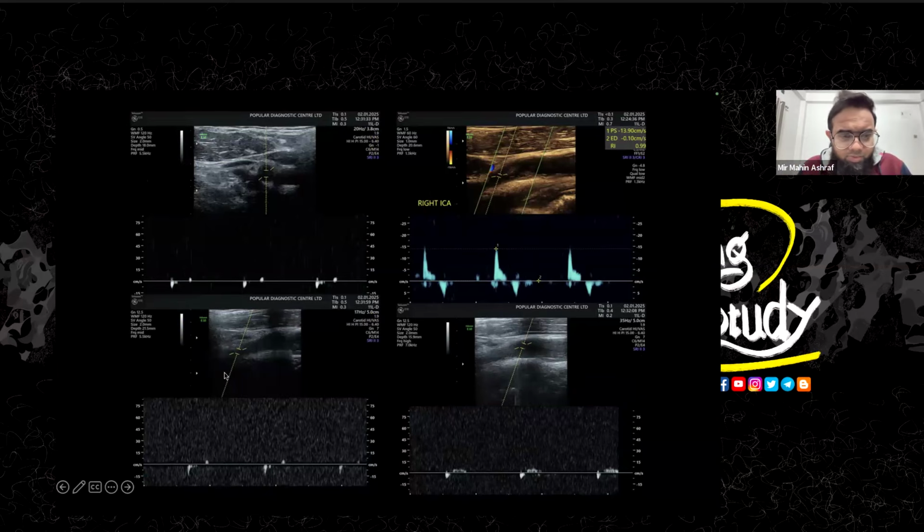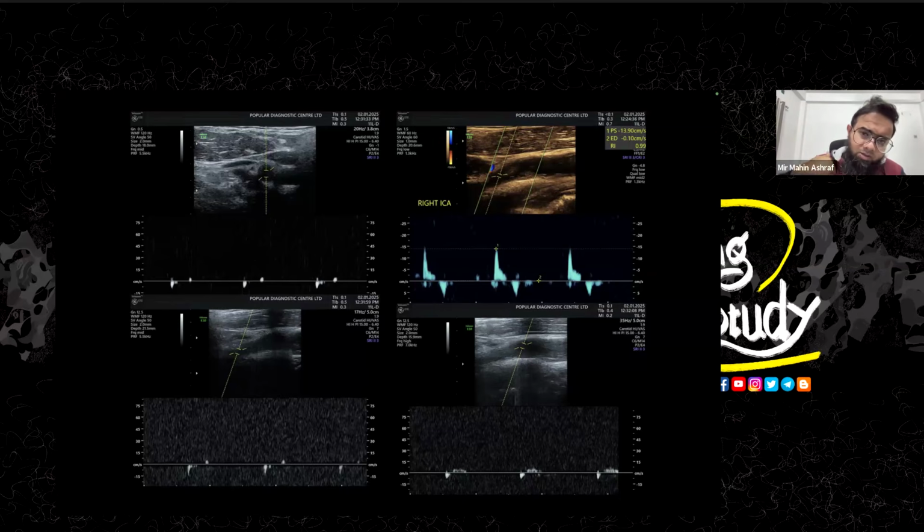We took samples from different parts, and you can see it's a very little amount of flow, and it's bidirectional. In part of systole, it's giving flow towards the brain, and in diastole, it's giving flow away from the brain. So it indicates that there should be something obstructing at the distal part. The blood is trying to go upward, but failing.